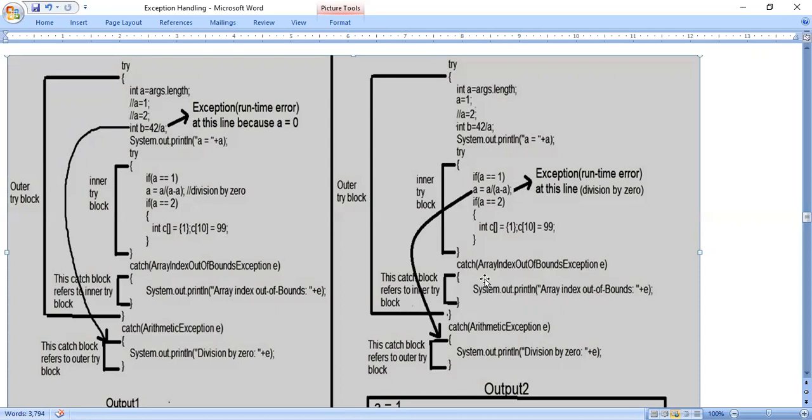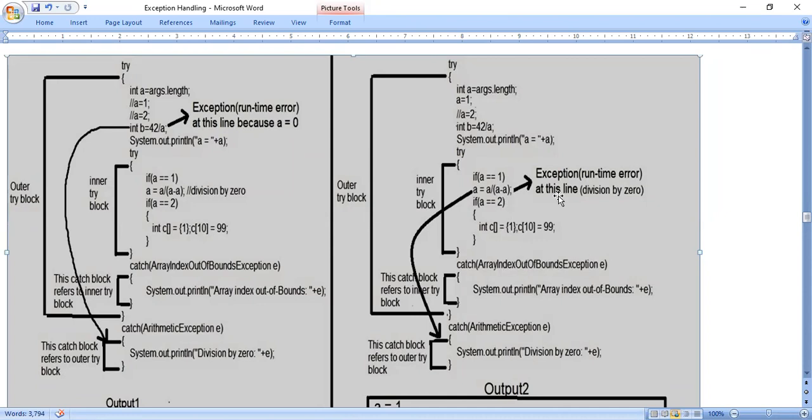Because this catch statement is near to this try statement, inner try block and inner catch block are both near, but it will still not handle it, because the error we have made is a division by zero error, and the inner catch block is for ArrayIndexOutOfBoundsException, so it is not matching. The exception type and the exception are not matching.